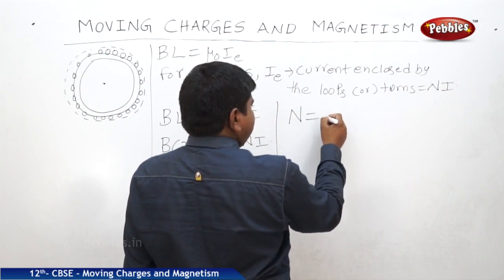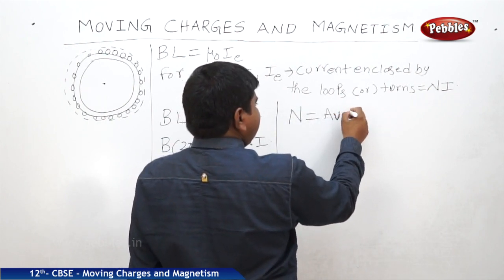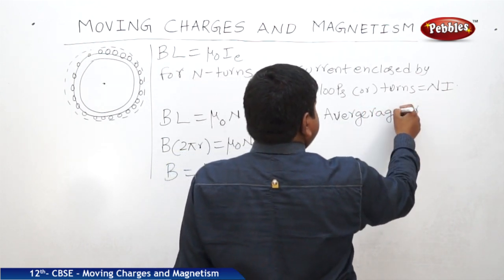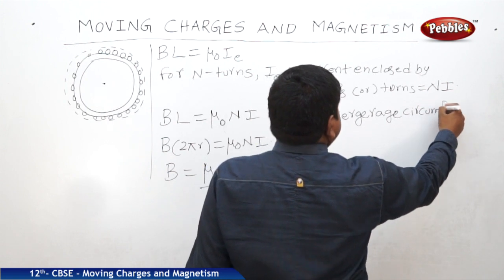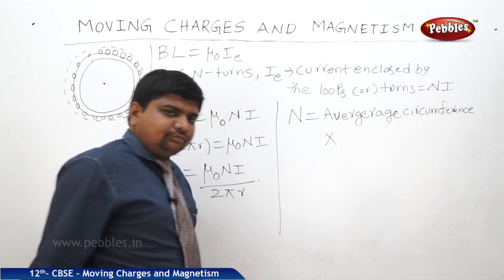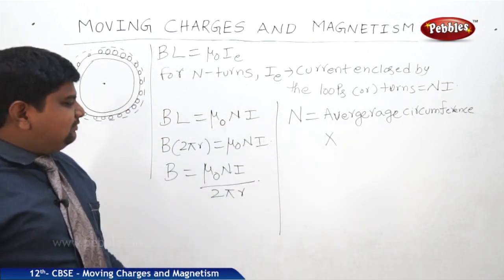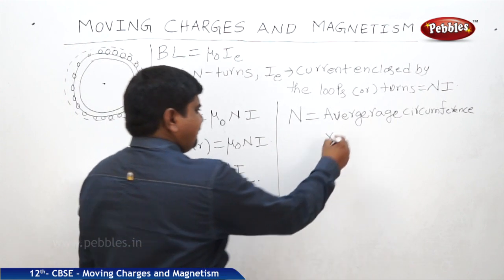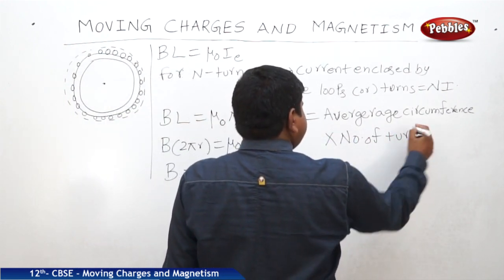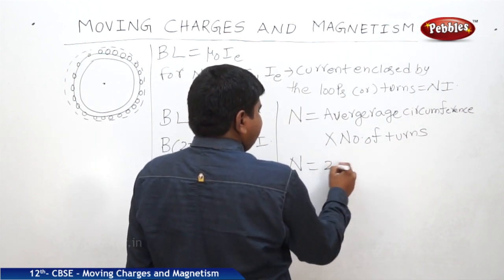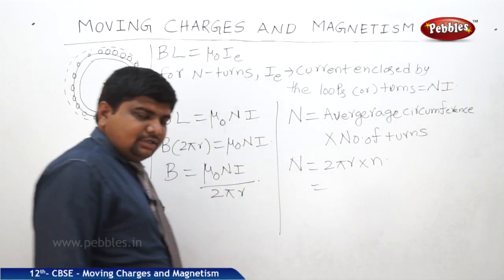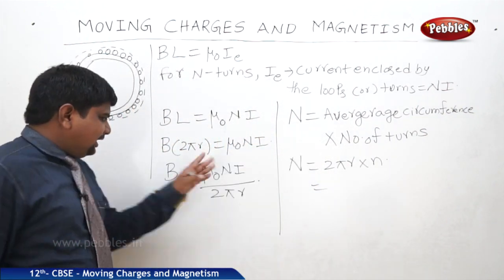N is equal to the average circumference into the number of turns in that circumference, so N is equal to 2 pi r n.